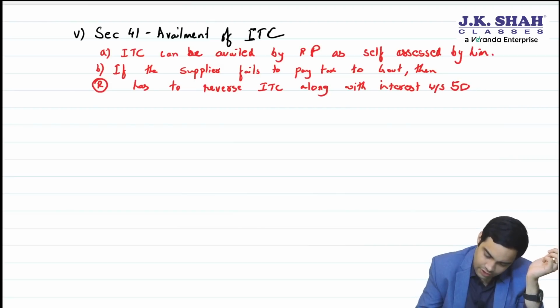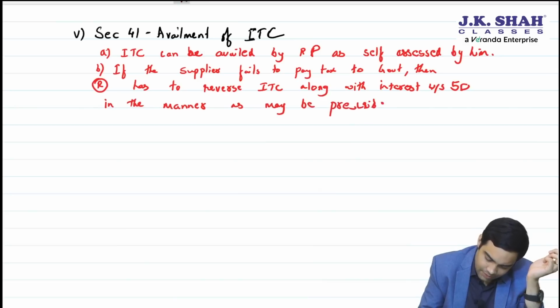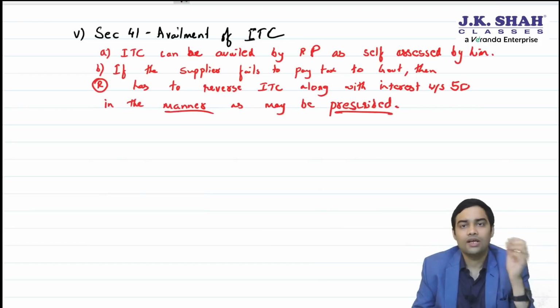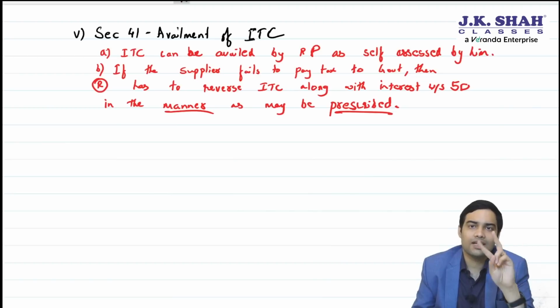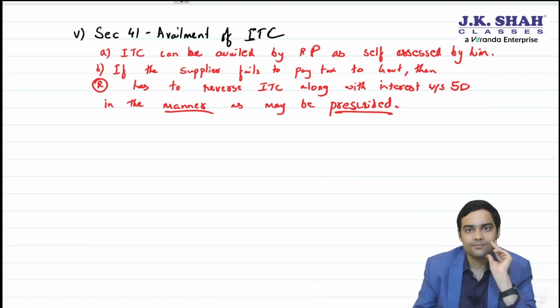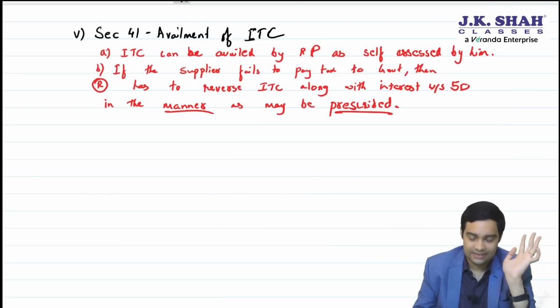Along with interest under section 50 in the manner as may be prescribed. Sir, is the manner prescribed? No. In the manner as may be prescribed, but the manner is not yet prescribed. See, government may say that if your supplier has not paid for 2 months, then you reverse the ITC which you have taken. That government can do. And you will have to reverse with interest.